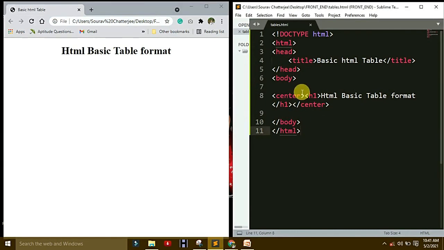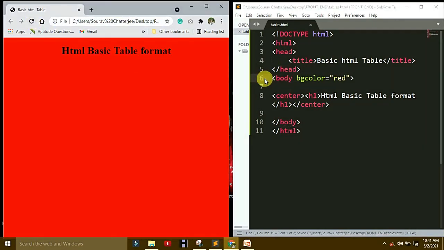Okay, so I want to change the color. The bgcolor is red. Save it and run it. Just understand that the color is red. You can also change it to brown or any other color you like.